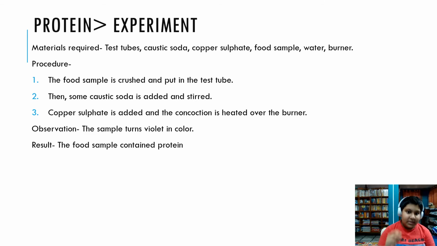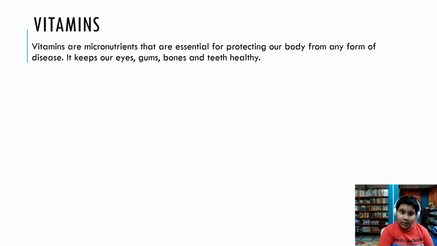The sample turns somewhat violetish in color. It is because the food sample contains protein. Good. Now let's go to vitamins.